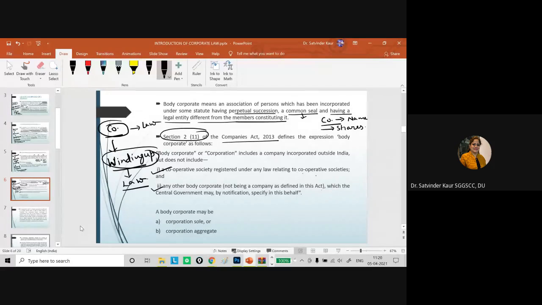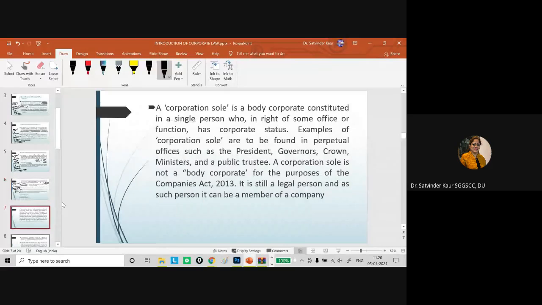In this case, a body corporate can be a corporation sole or a corporation aggregate. Corporation sole means one constituted in a single person, we can say a one person company, or one who holds a right in some office and function, who alone takes care of the organization. For example, the office of the president, governor, crown minister, public trustees, etc. A corporation sole is not a body corporate for the purpose of the Companies Act, so we have to exclude it.